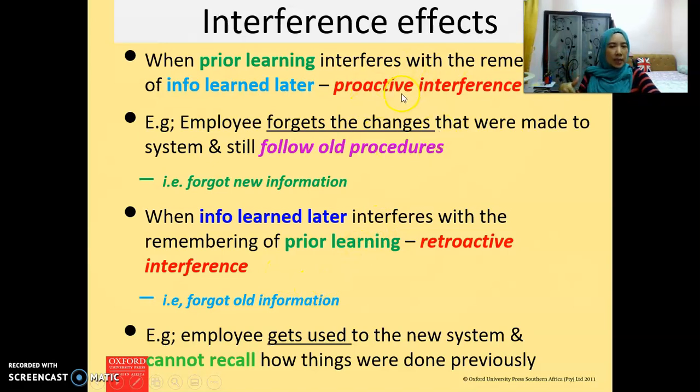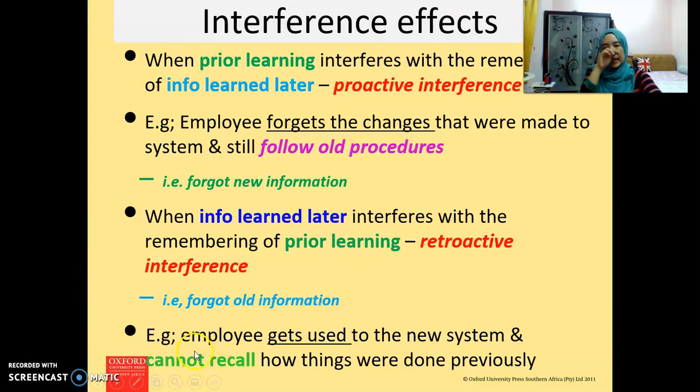So it's the opposite of proactive interference. In retroactive interference, the information that is learned later interferes with the remembering of the information that was learned previously, and we tend to forget the old information. If we tend to forget the information that we learned previously, that is called retroactive interference.